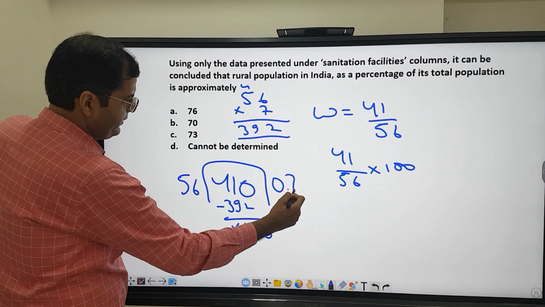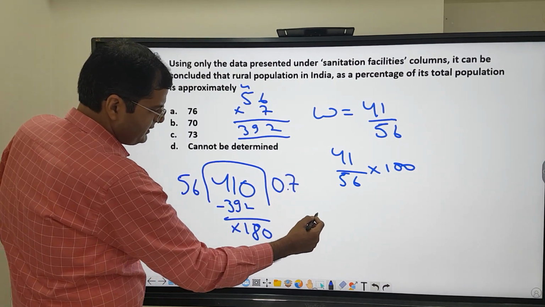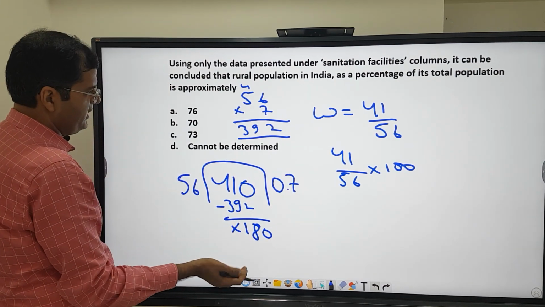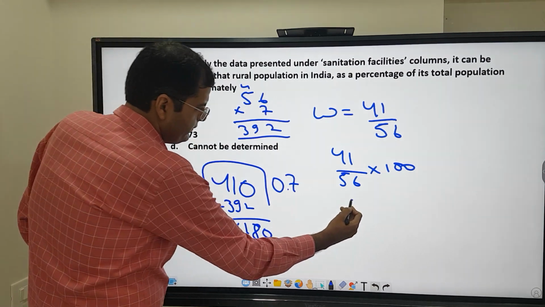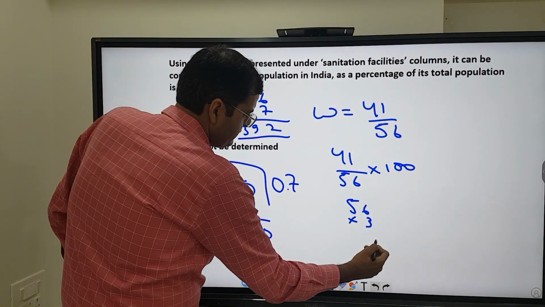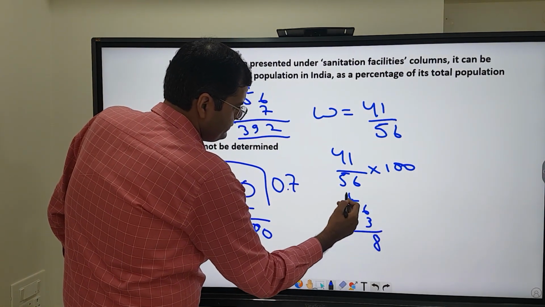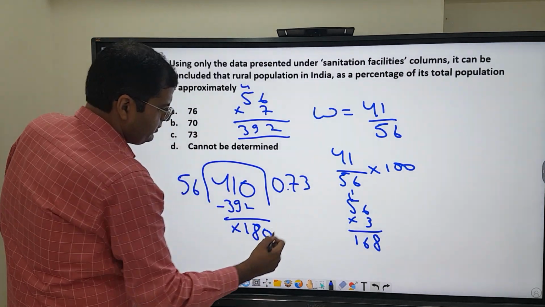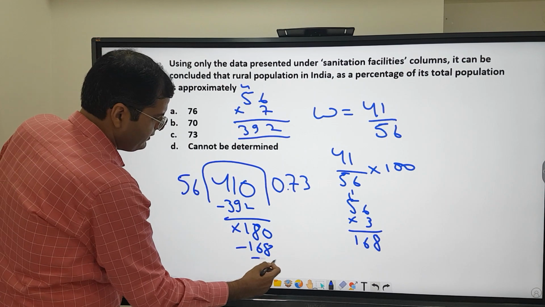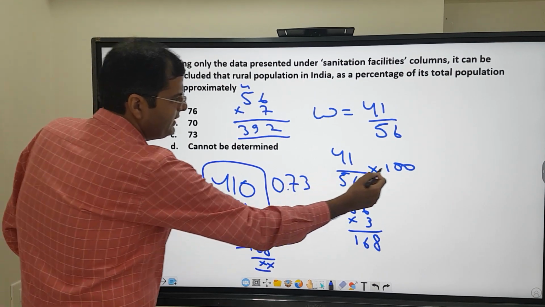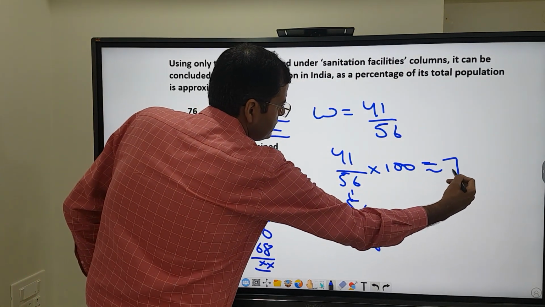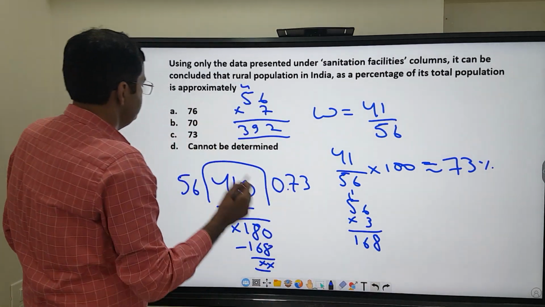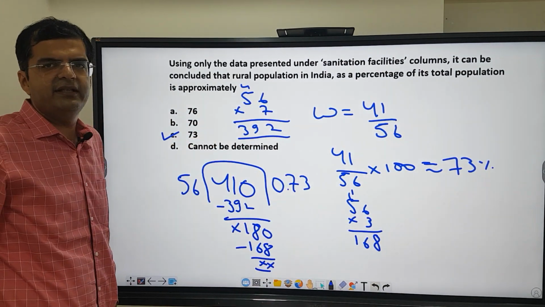Then if you do, so 0.7, 180 is 56 into 3, it can't be more than that. So 56 into 3 if I do, 3 6s are 18, 1 here, 5 3s are 15, 16, 168. So 0.73 something. Okay, so 0.73 into 100 is almost equal to 73%. So answer option C, 73 is the right answer.